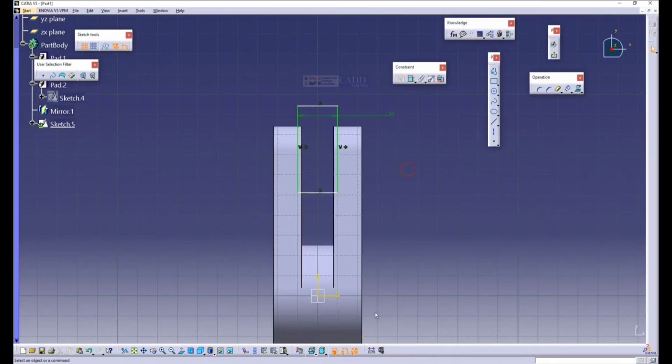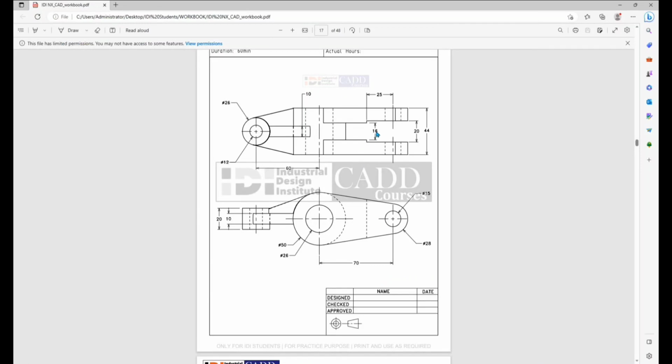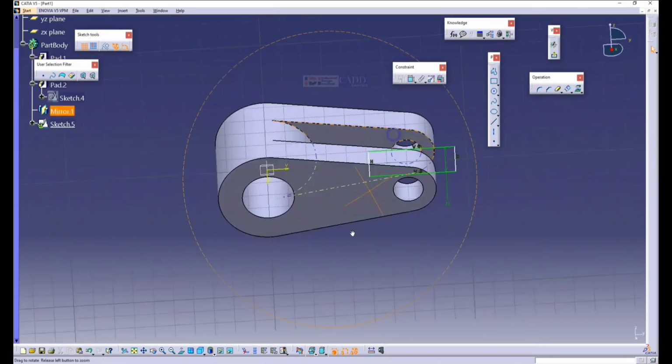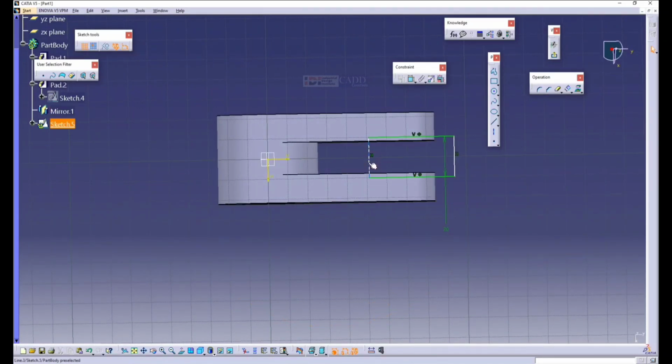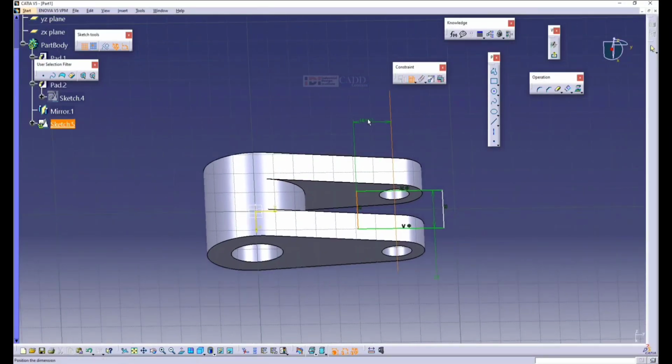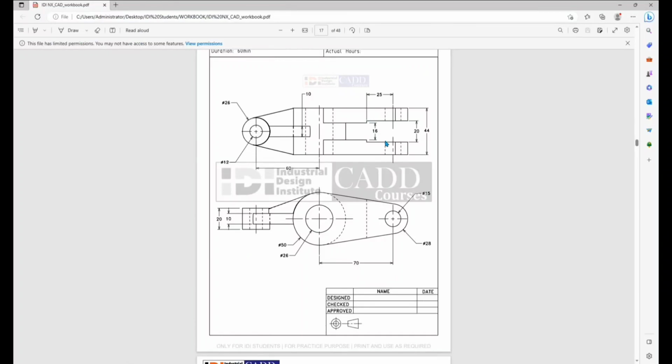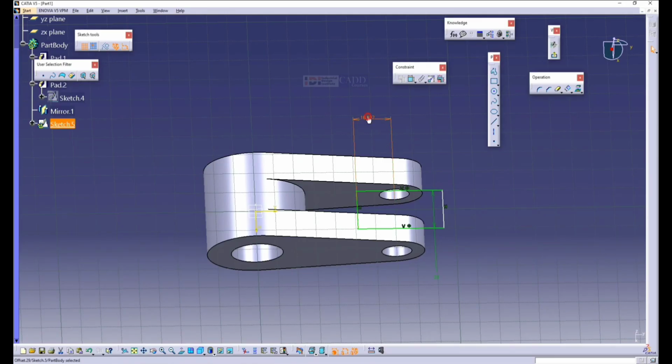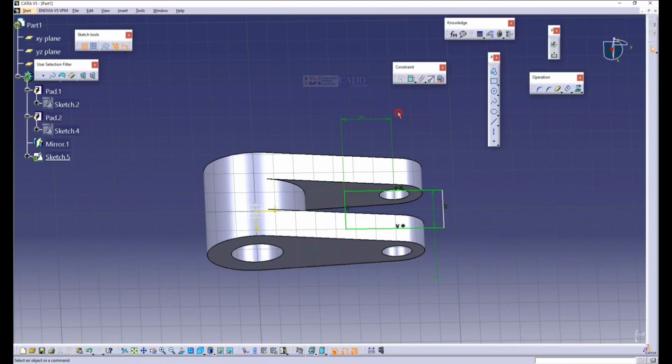And also there should be a distance. That distance is nothing but 25 mm from the center. So you can see this line needs to be with respect to the circle axis. So there is a distance between both, 25. So 25 is the distance. Done.